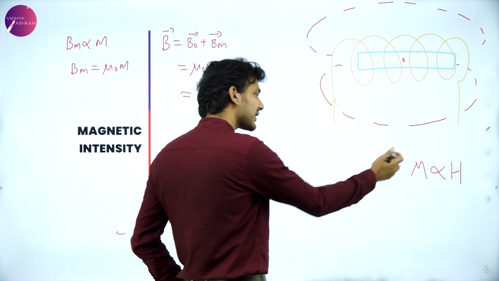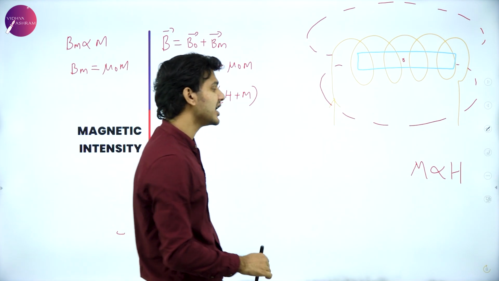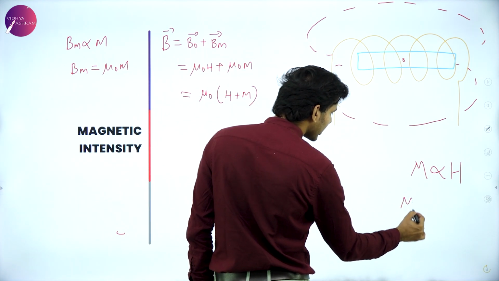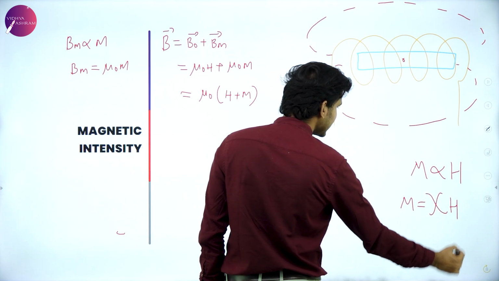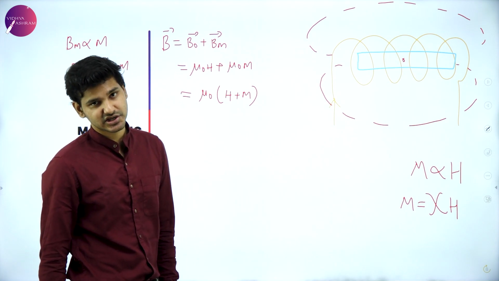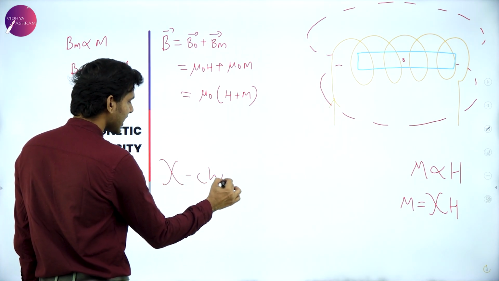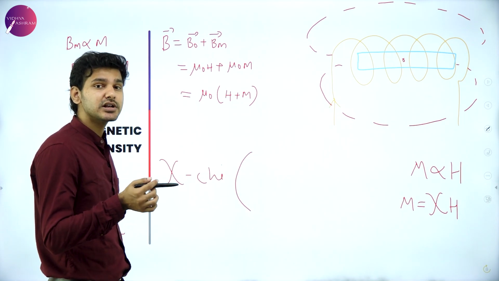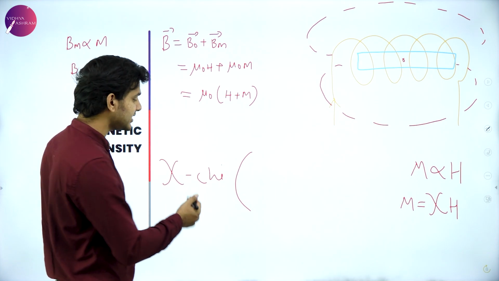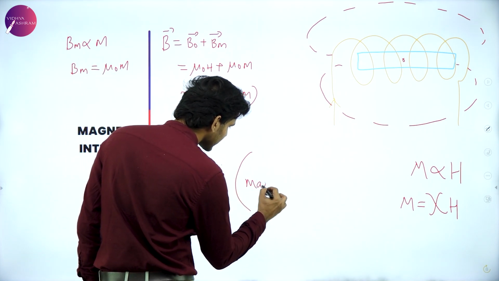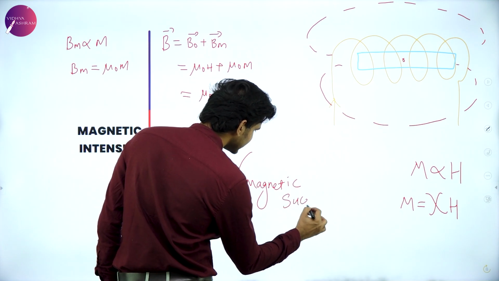So magnetization is directly proportional to magnetic intensity, or by introducing a constant of proportionality, I can say that M is equal to chi H. This quantity, the symbol chi, is known as magnetic susceptibility.